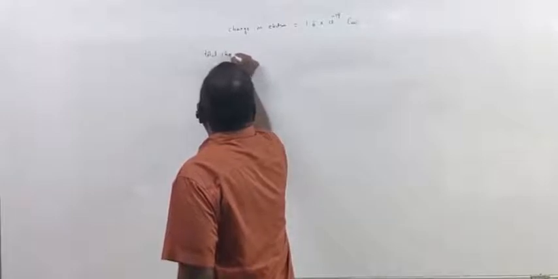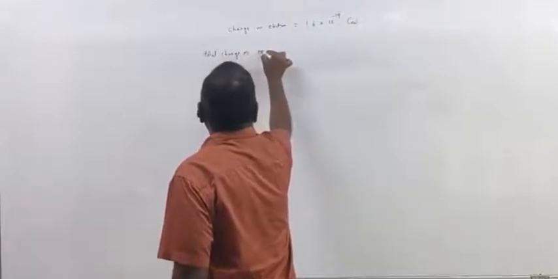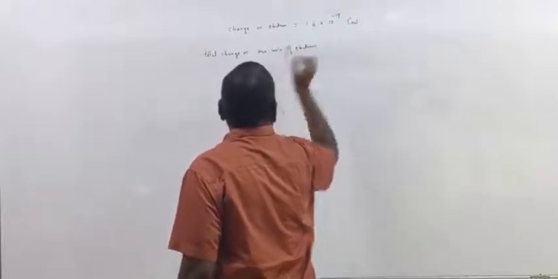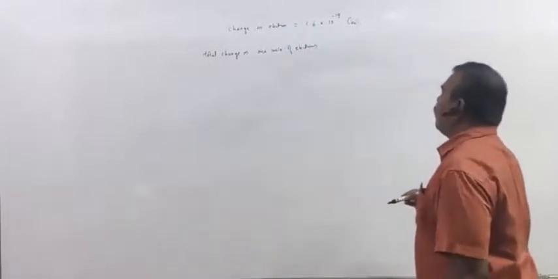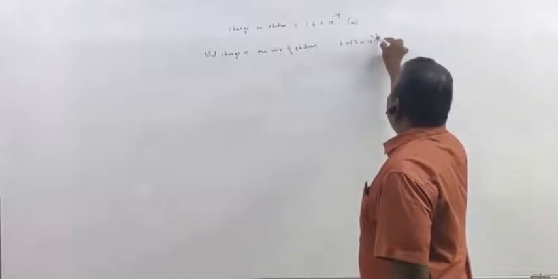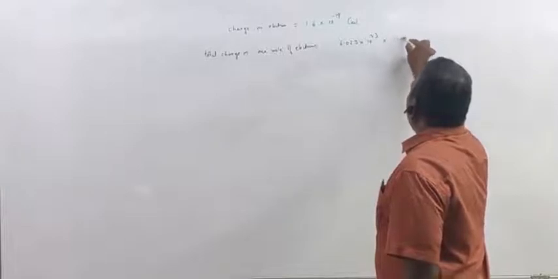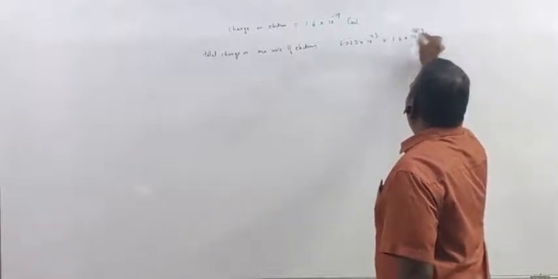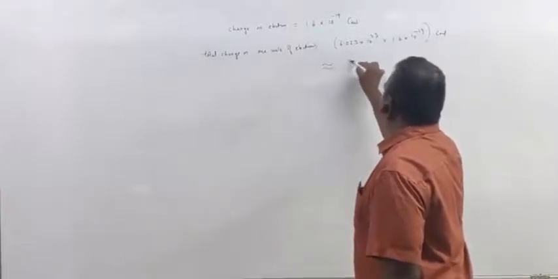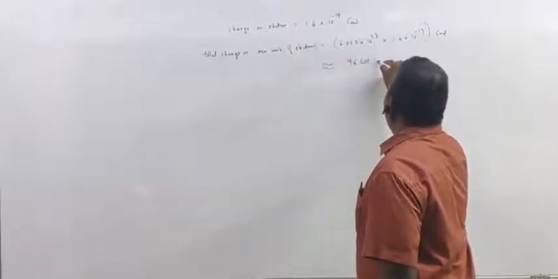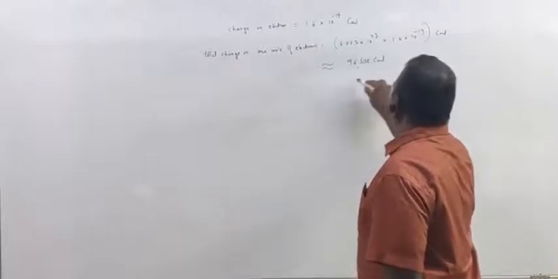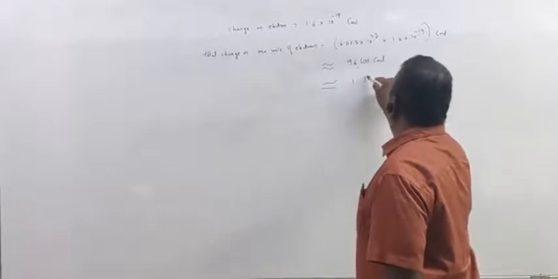What is the total charge on 1 mole of electrons? 6.023 into 10 power 23, this is Avogadro number, into 1.6 into 10 power minus 19 coulombs, which is approximately equal to 96,500 coulombs, which is equal to 1 Faraday.